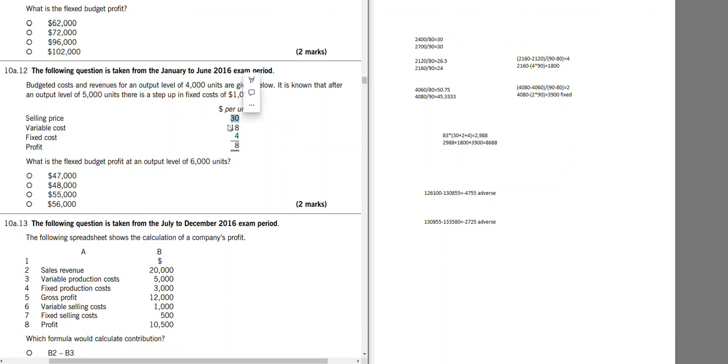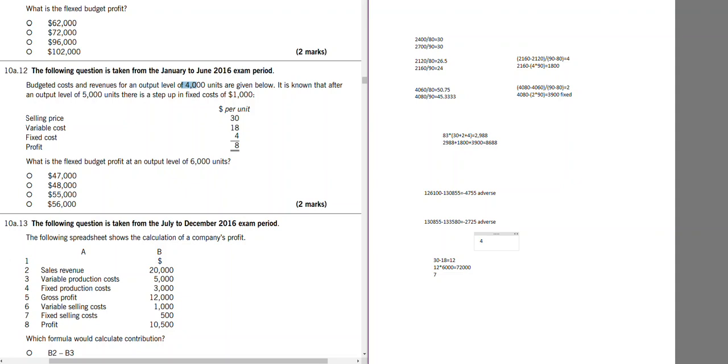Remember, don't do calculation for sales and variable cost separately. Just calculate contribution, which is 30 minus 18, which is 12, and then directly multiply that by the units, which will give you total contribution. And then from this minus the fixed cost, which, remember, is for budgeted units of 4,000 units.